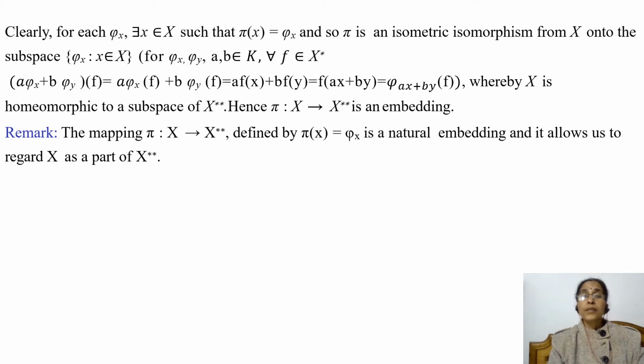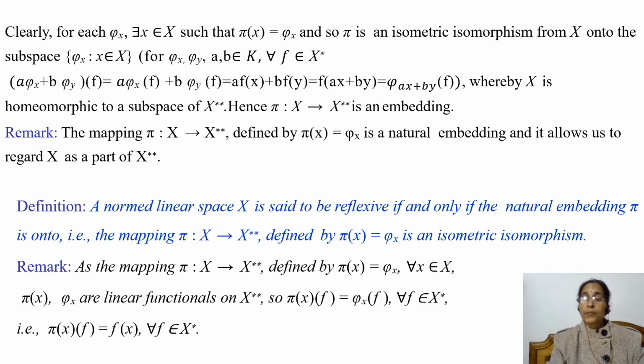Now we have a remark. The mapping pi from X to X double star defined by pi of x is equal to phi x is a natural embedding we have seen in the theorem, and so it allows us to regard X as a part of X double star. Why? Because X is homeomorphic to a subspace of X double star, so we can regard X as a part of X double star.